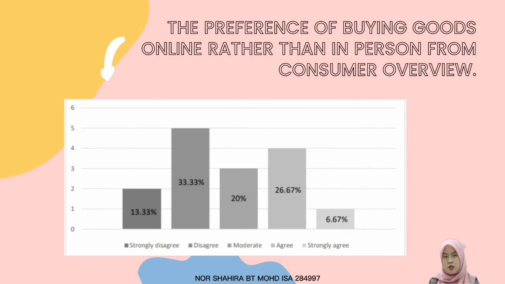Next, the preference of buying goods online rather than in person. Most have chosen disagree, which is 5 out of 50 respondents, followed by agree, 4 respondents. This shows that buying goods online is based on one's willingness, as it has pros as well as cons.